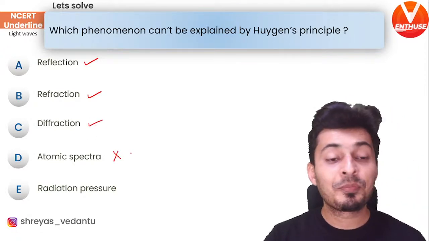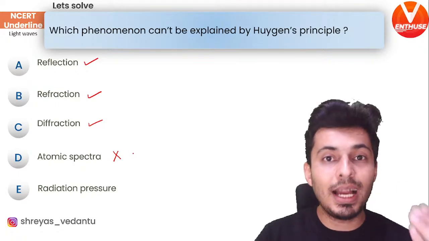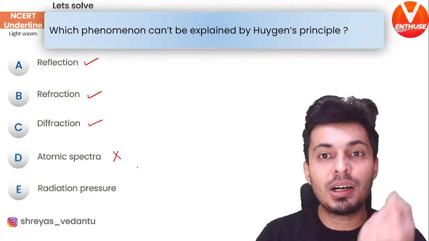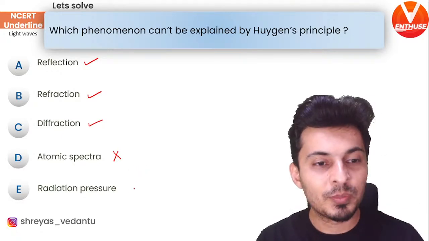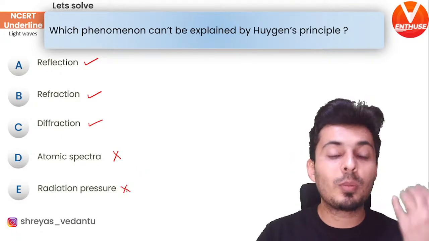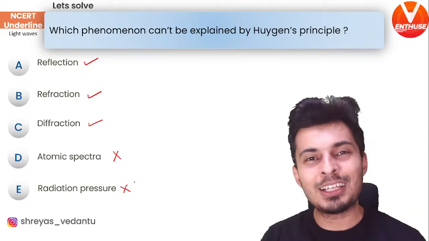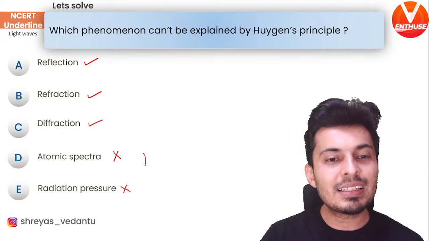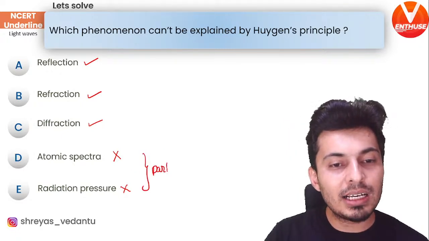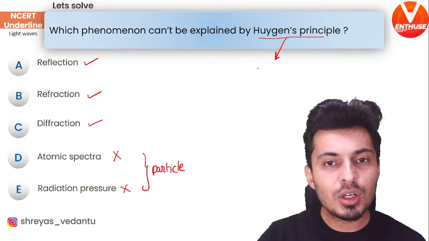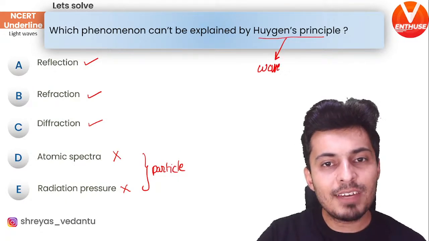Atomic spectra happen via quantum physics, where you talk about quanta of energy, which is the photon. Radiation pressure is also pressure, that means force, that means momentum, that means particle, that means photon. These are based on the particle nature of light, whereas Huygens principle talks about the wave nature of light.